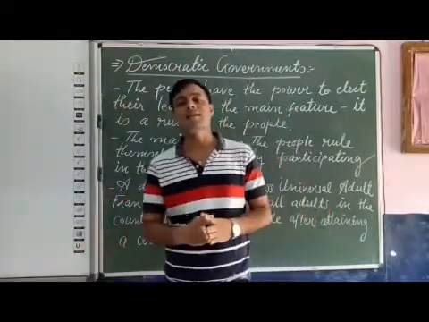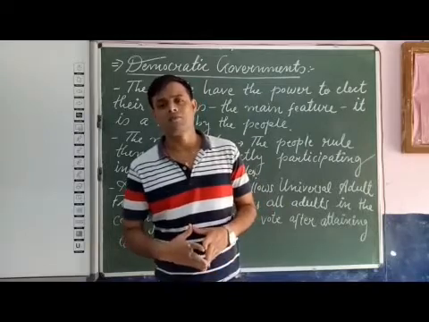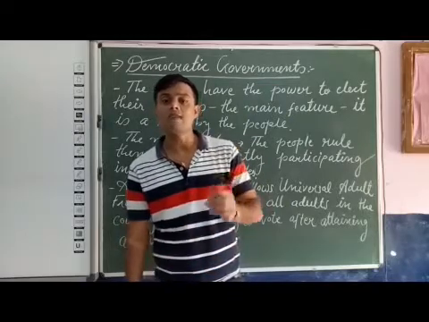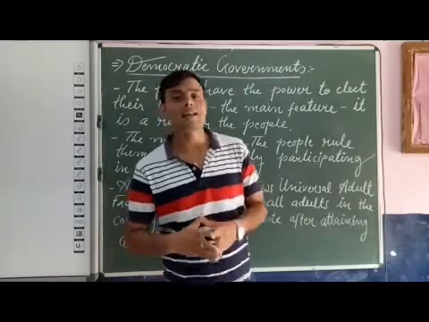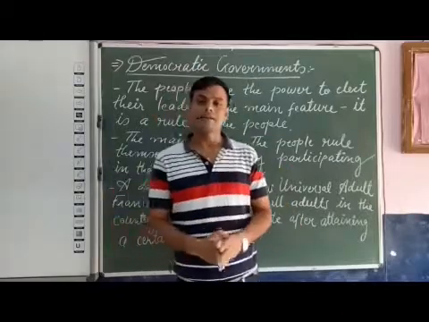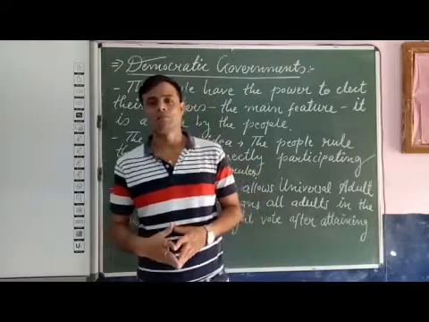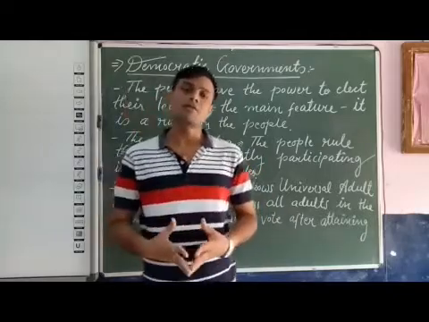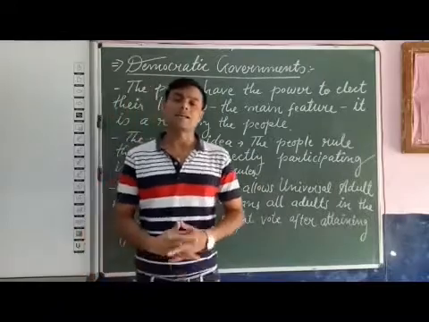Universal adult franchise means all the adults of the country have the right to vote in elections after attaining a certain age, and this age in India is 18 years. After 18 years, an adult, he or she, receives the right to vote in the elections.